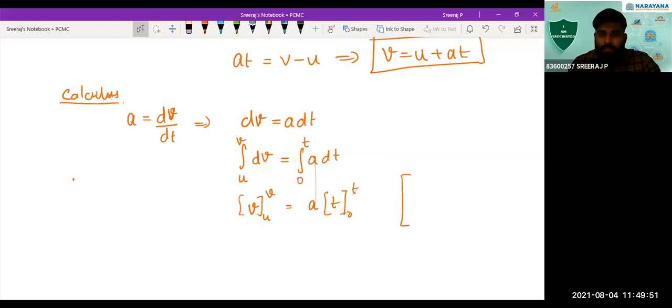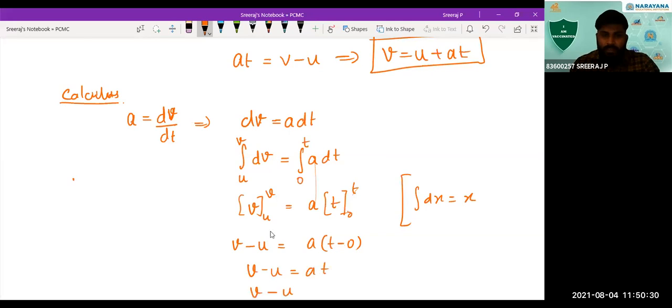Where we have used the relation integral dx is equal to x. So that is what we have used here. We have applied the limit also. Now if you apply the limits, it will be v at v minus v at u, so that will be velocity at v, so v minus u. That will be equal to a into t minus 0. So v minus u is equal to at.